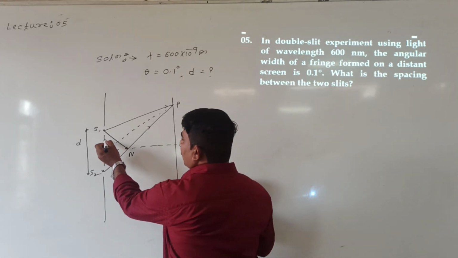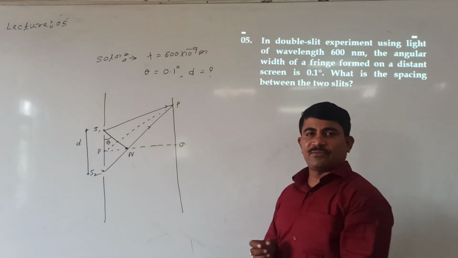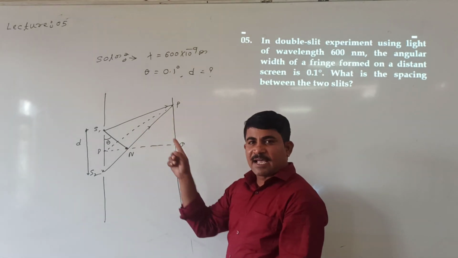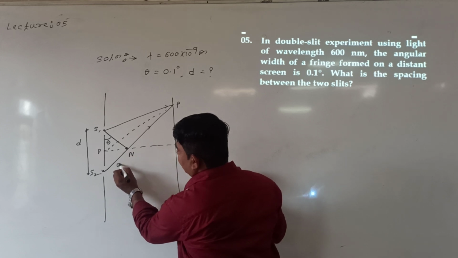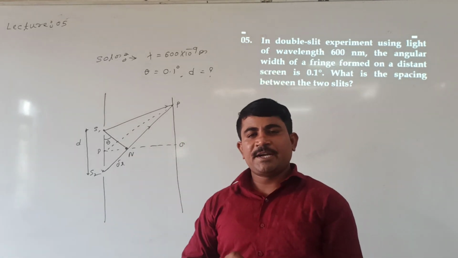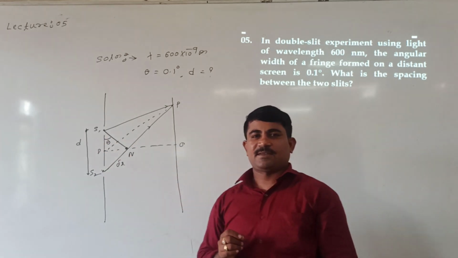This angle we are calling angular fringe width. Then S2P minus S1P represents the path difference. S2N is equal to the path difference, del x. Now, what do I need? The distance between the two slits, I need to solve this.